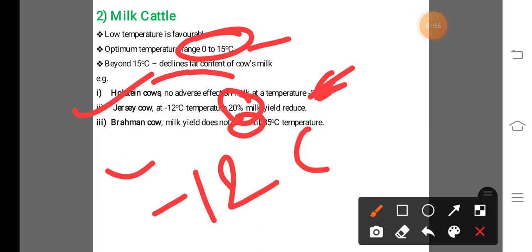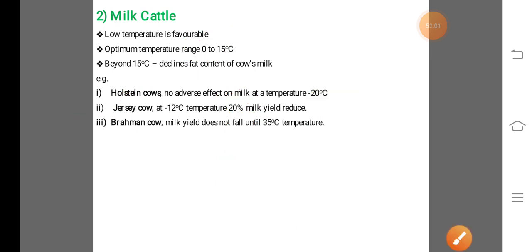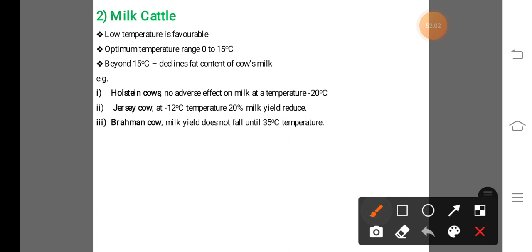And in case of Brahman cow, the milk yield is not affected or does not fall until 35 degrees Celsius temperature is observed in the atmosphere. So like that, these are the climatic requirements for the milk cattle.